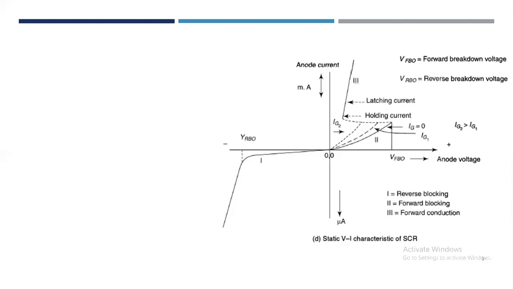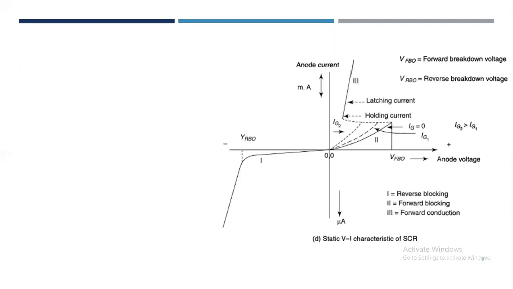A slight increase of voltage would cause breakdown and the SCR comes to an on state. After the SCR has been switched to on state, a certain minimum value of anode current called holding current is required to maintain the thyristor in this low impedance state.